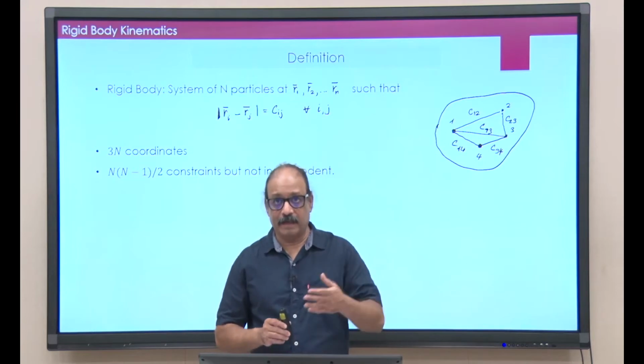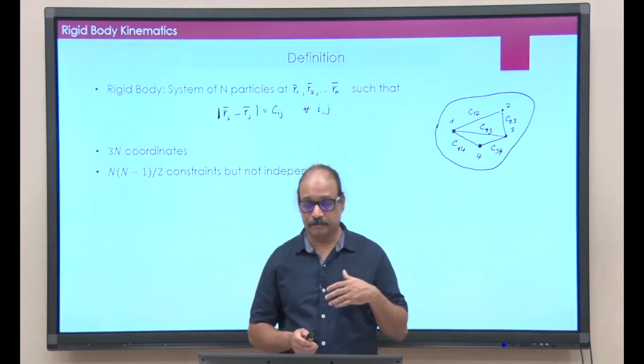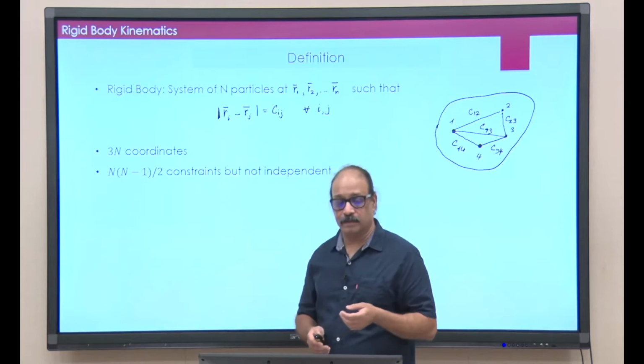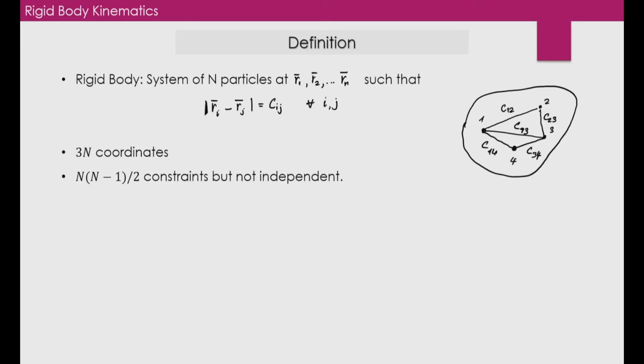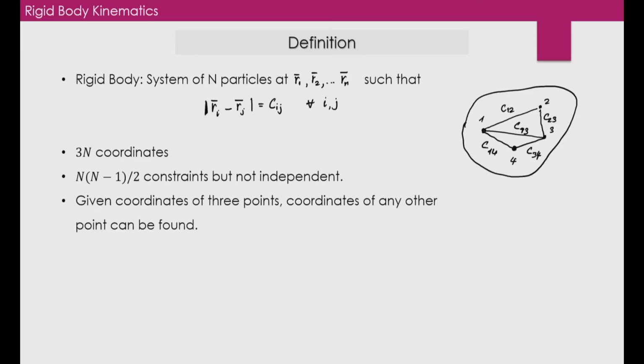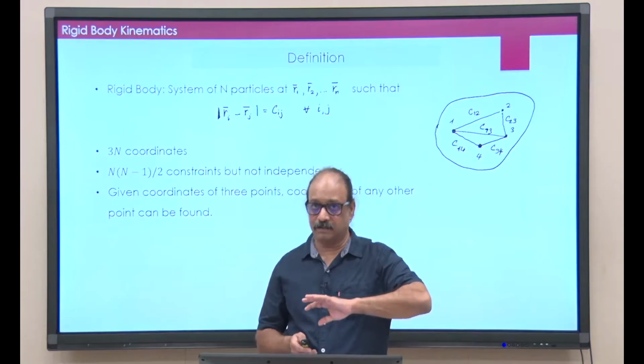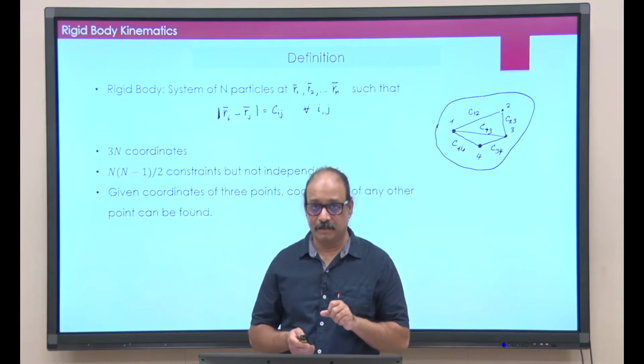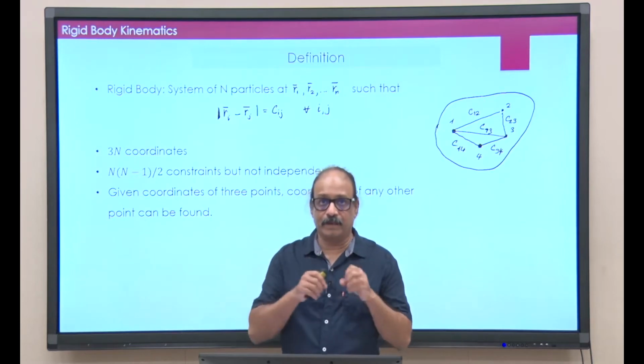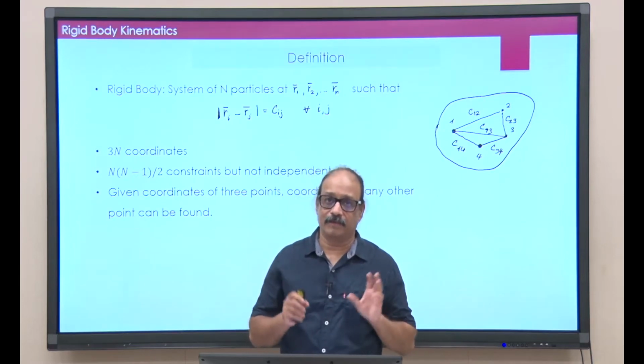To make this idea more rigorous or understand this idea clearly, let me try something like this. If I take 3 non-collinear points, then the claim is that the location of remaining points of the rigid body is automatically fixed.